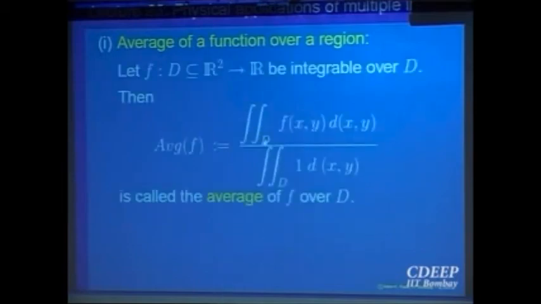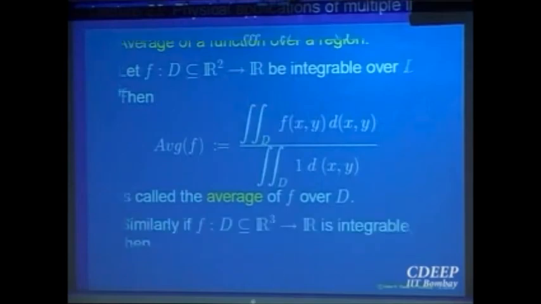The same idea you can carry over in R2 or R3. Supposing you have a domain in R2 and a function is integrable over that domain, you want to define its notion of average over that domain. So you can take the double integral, that is the total of the values, divided by, now you should be putting the area, but the area is the double integral of the constant function 1 over D. So the double integral of f over D divided by the double integral of 1 over D gives you the average of the function for a function of 2 variables, and similarly for a function of 3 variables.